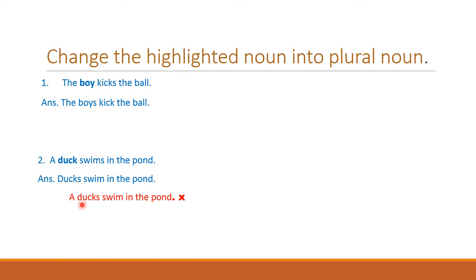It is wrong to write a ducks swim in the pond. Why is it wrong to write a ducks? Because a means one and ducks are many. So it is wrong to write a ducks.